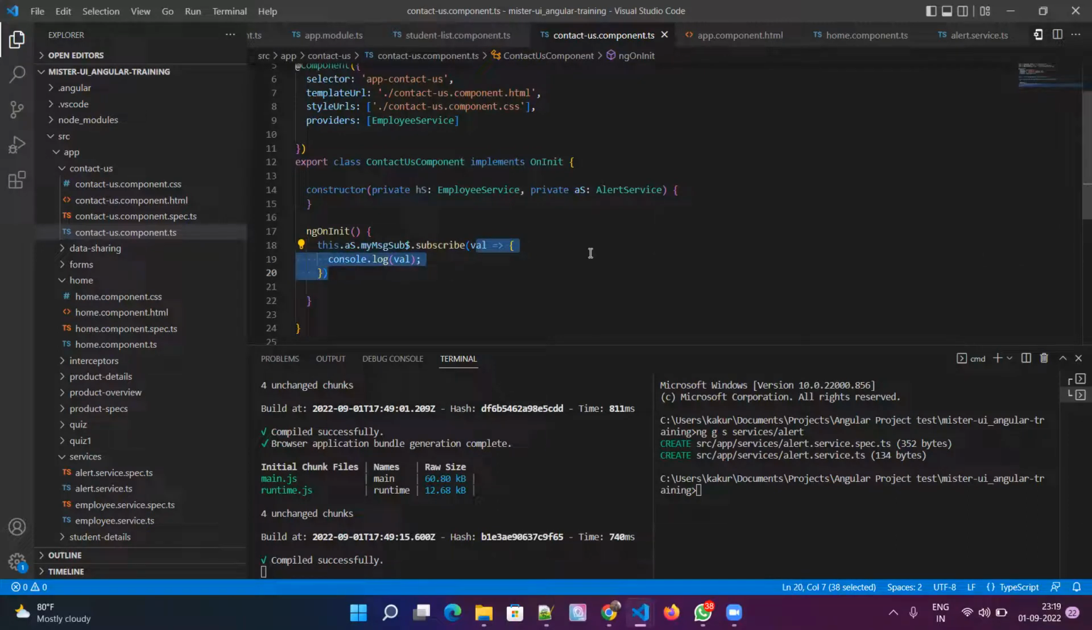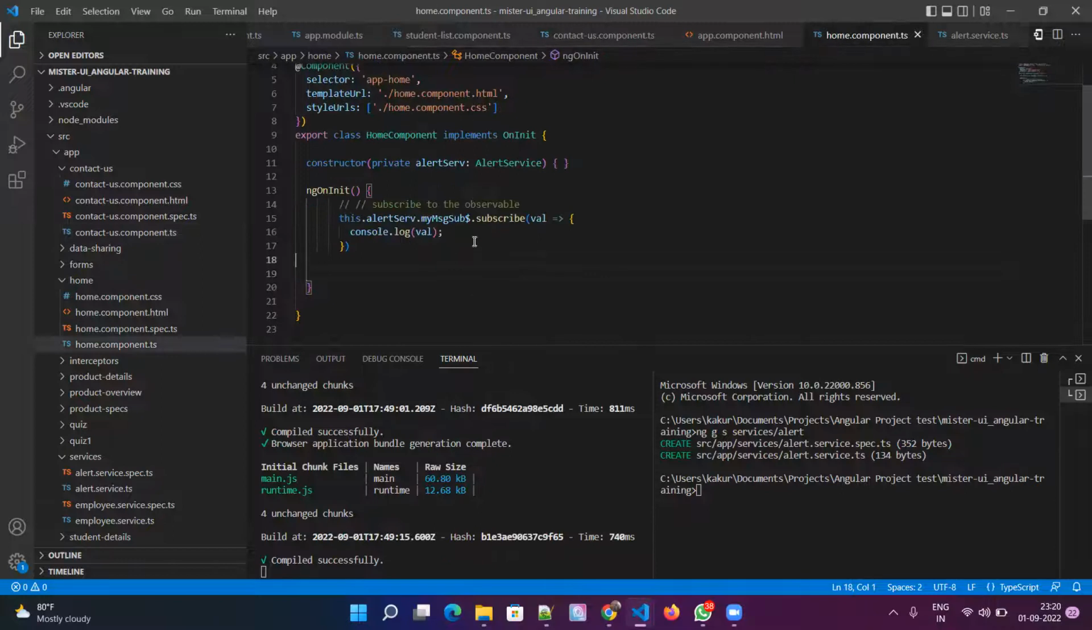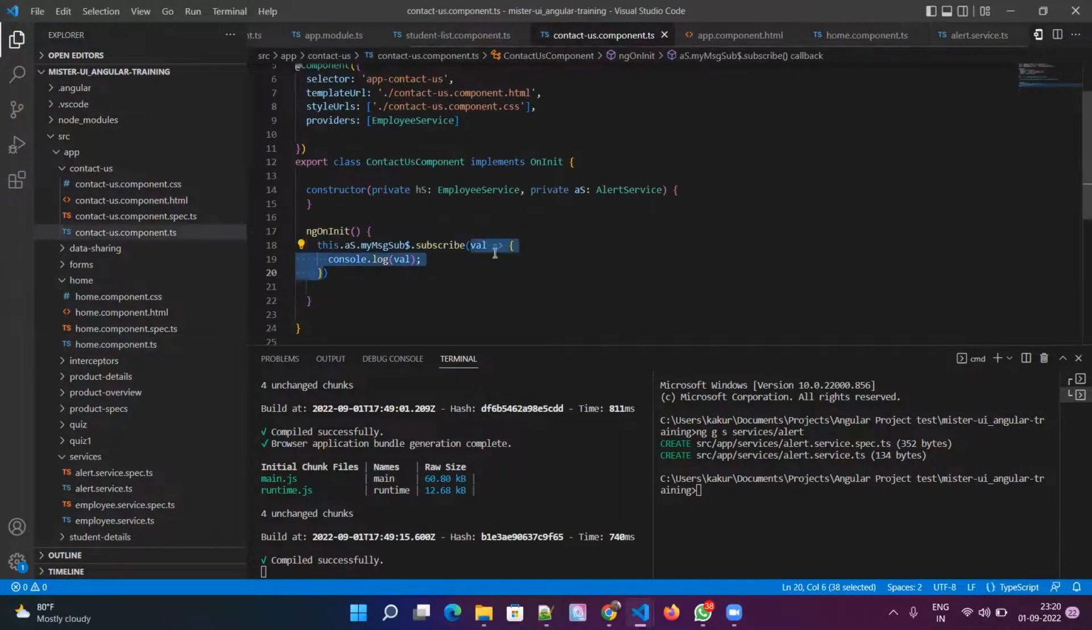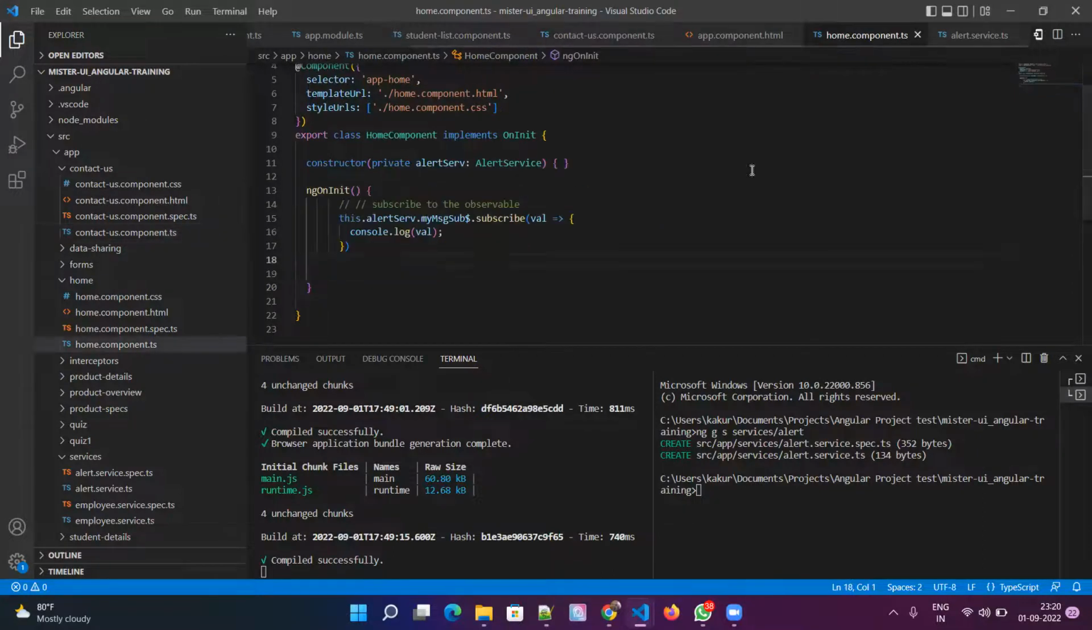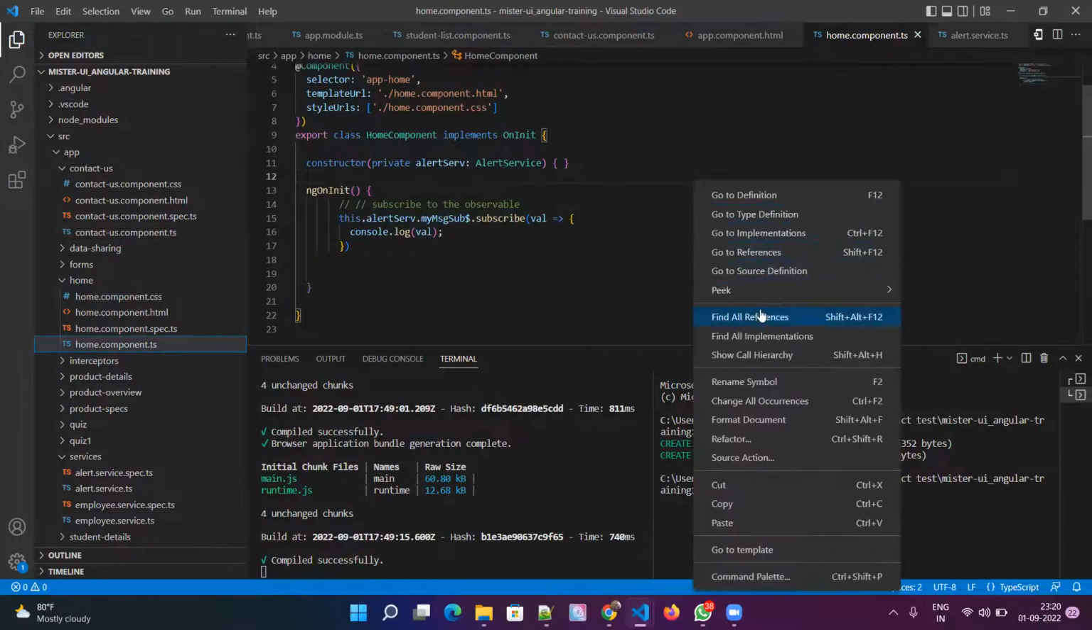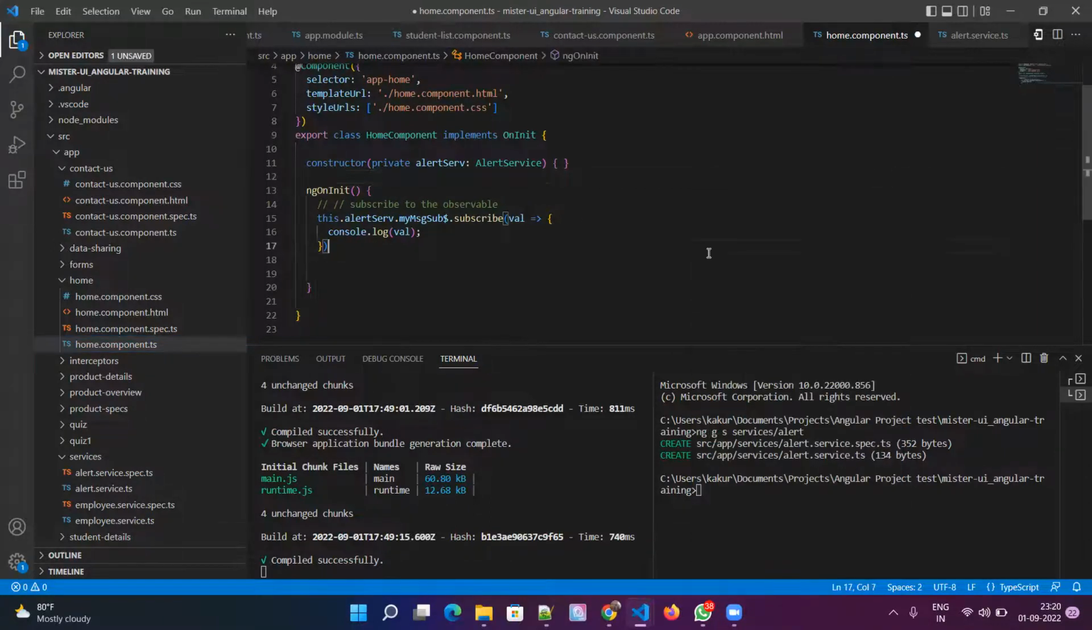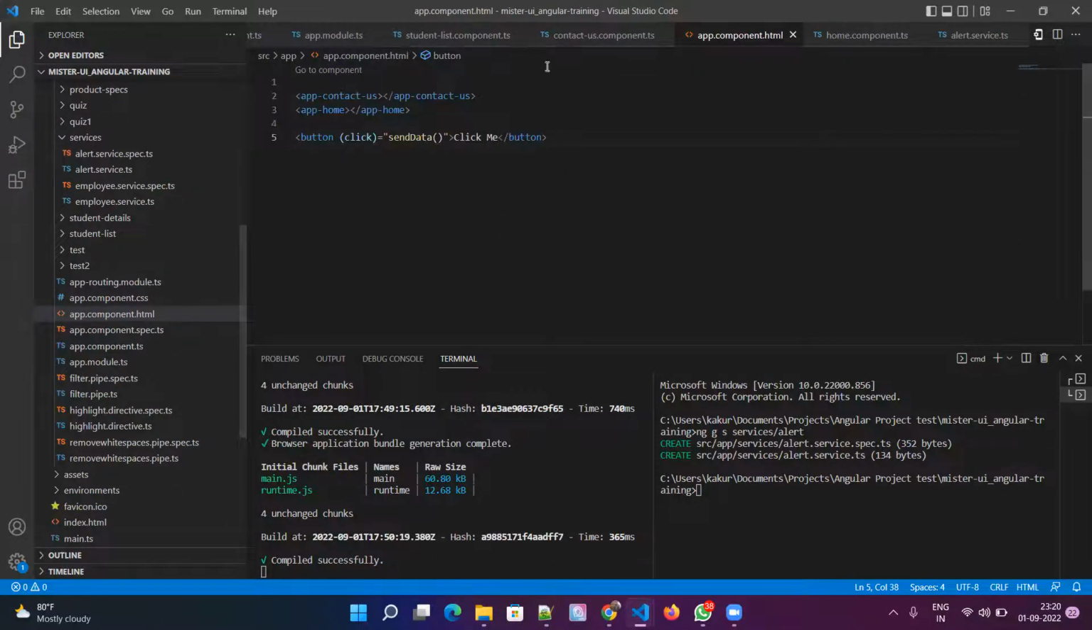Every time a data stream is sent by the producer, I'll be able to execute this method any number of times. We can send 100 values, and 100 times this method will keep being called. The same way in my home component, same code. There is no difference between this code and this code, so both are subscribers basically. It's like you are listening to a radio. You can listen and your friend can listen at the same time and your relatives can listen at the same time.